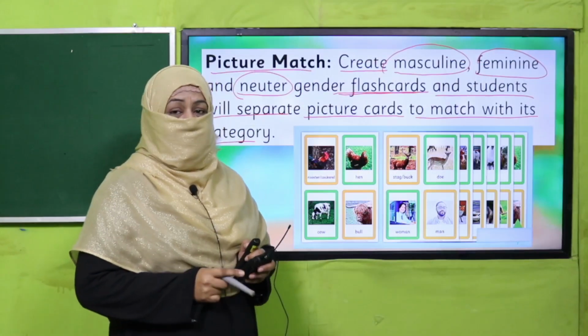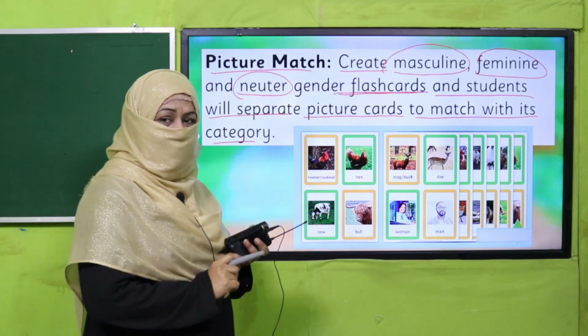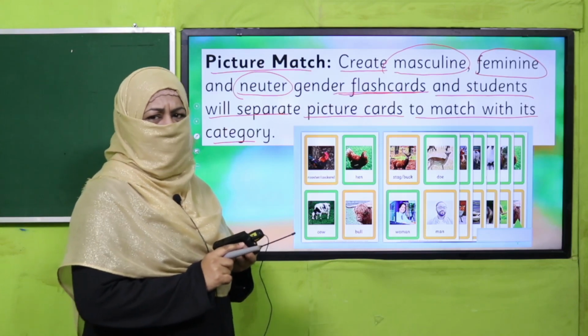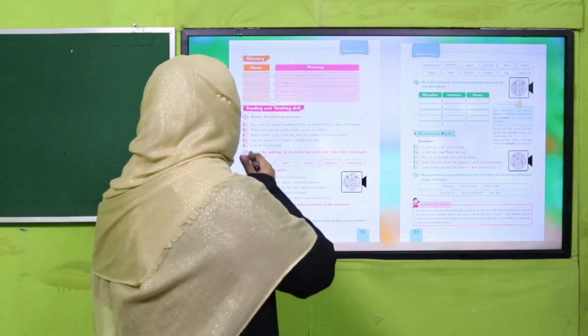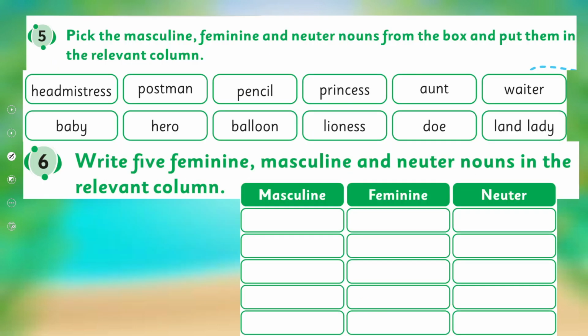Yes, my dear students, now you are able to classify nouns for their gender, masculine, feminine and neuter. Do you think you can do it? Okay, so do it in your book. All of you, open your book on page number 52 and the practice is here at page 53. What is the statement?